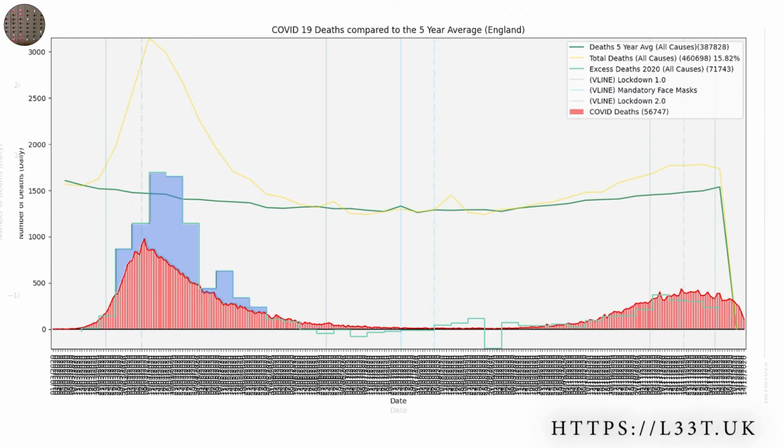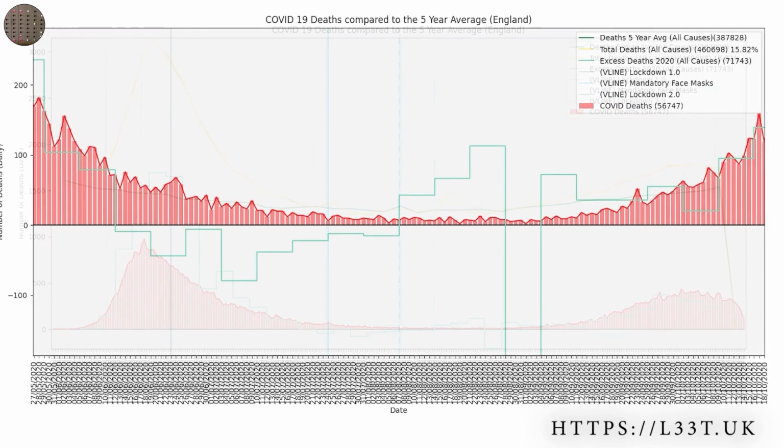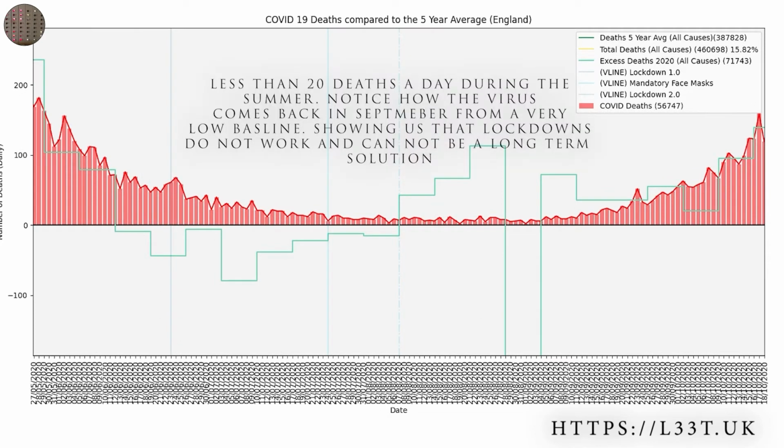Another interesting fact about this graph is how few deaths we had during the summer. Even after lockdown we did not see an increase in deaths. As you can see, we had hardly any COVID deaths between July and September. This validates what we already know about the seasonality of coronaviruses. They become more deadly during the winter months when people's immune systems are stressed and vitamin D levels are low.